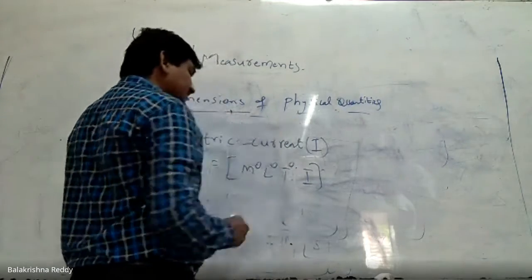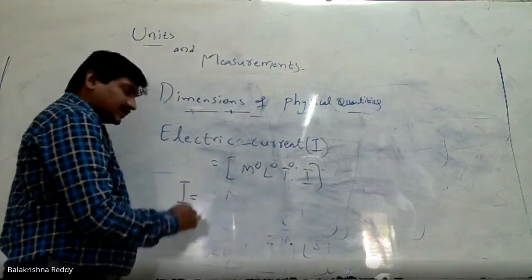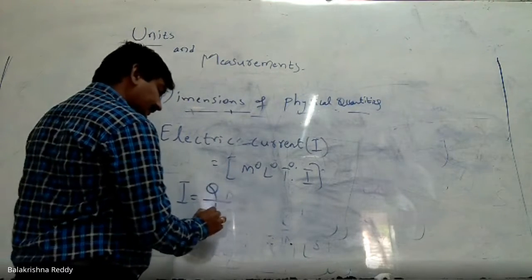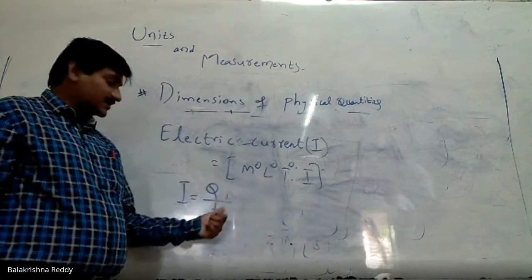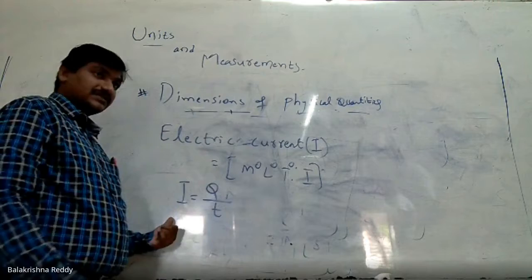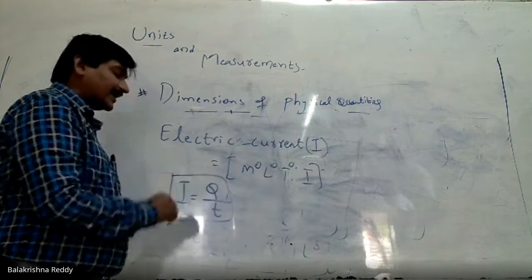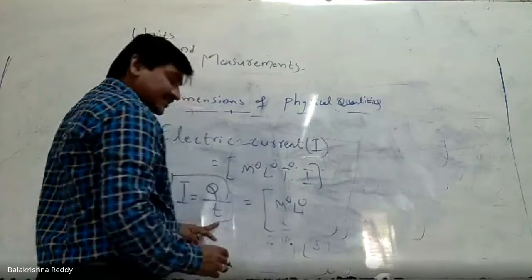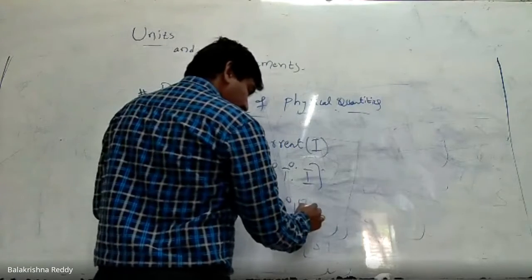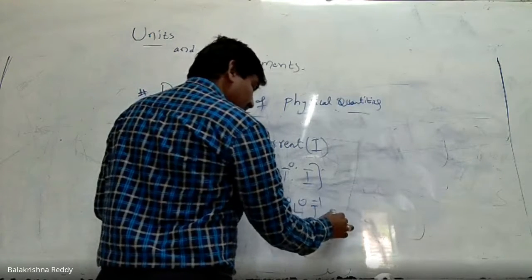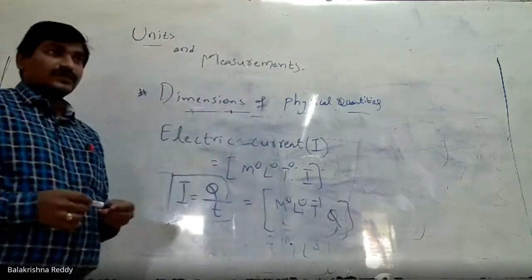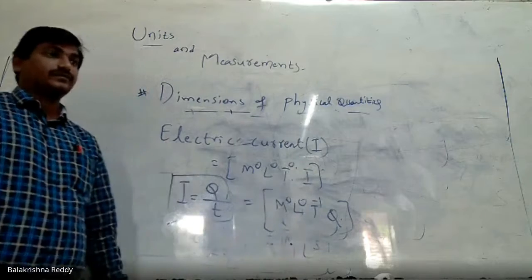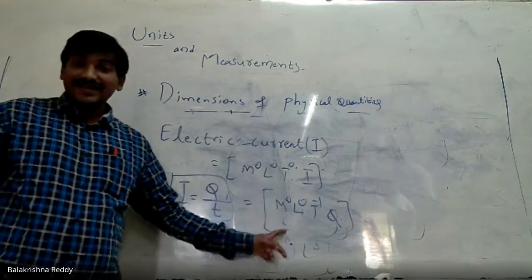Now for this dimension formula, we know I equals current equals Q by T, meaning the rate of flow of charge is called electric current. So with respect to this also I can derive it in this way: M0, L0, time is in the denominator, T minus 1 into Q. So this is the way I can write the dimension formula, either this way or this way. This is for electric current.